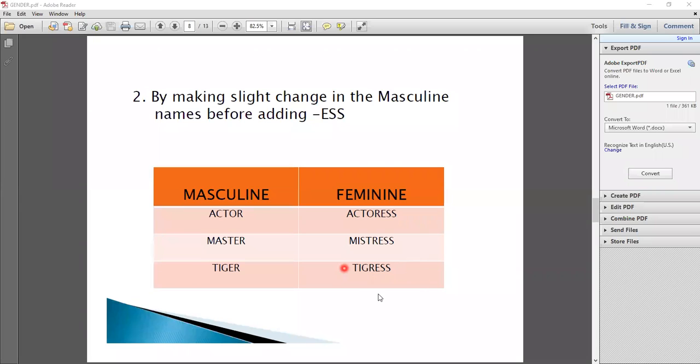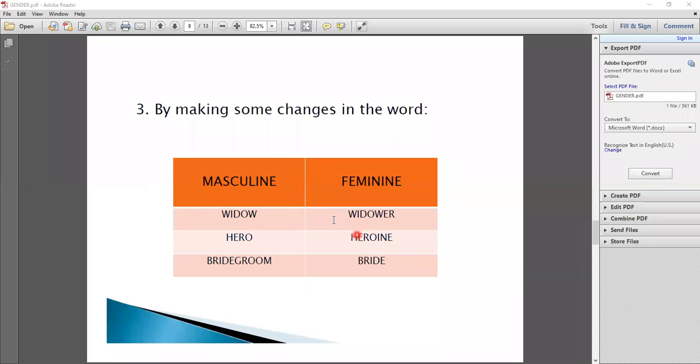So students, you have to memorize. You have to remember in your mind that tiger becomes tigress, not just simply add ess. We have to learn the spelling of tigress. Okay, so now the third rule is by making some changes in the word.